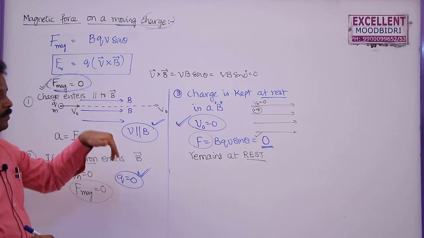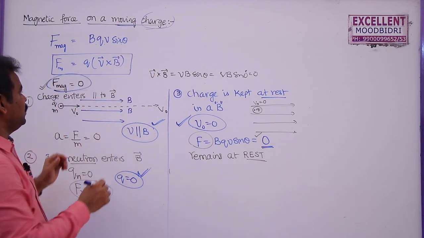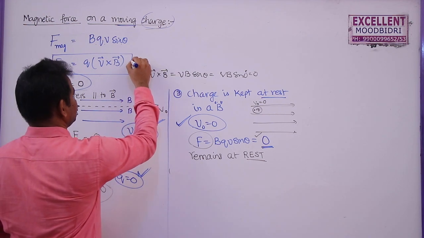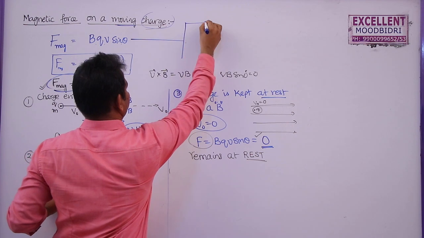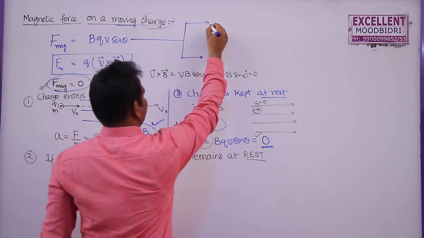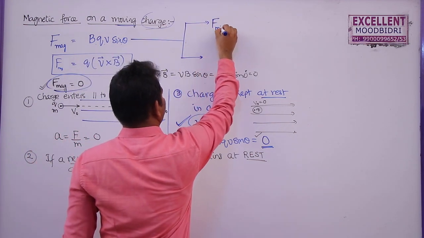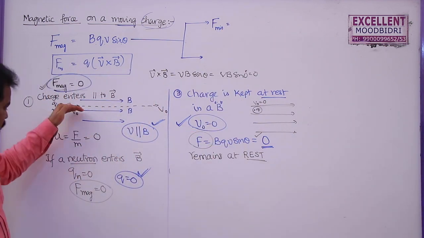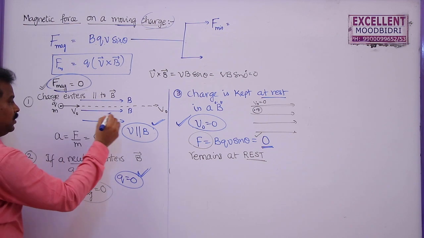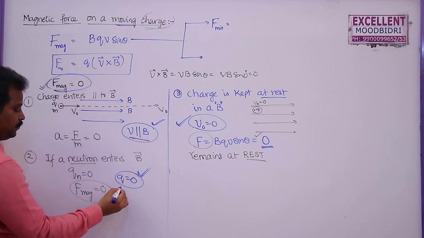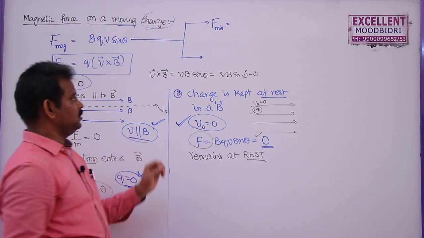When is the magnetic force maximum, and when will the magnetic force be minimum? Here, if you take this equation, force is minimum. We have discussed three different cases. Force is minimum if these two are parallel, if charge is 0, if velocity is 0.